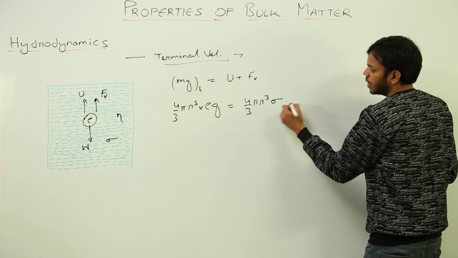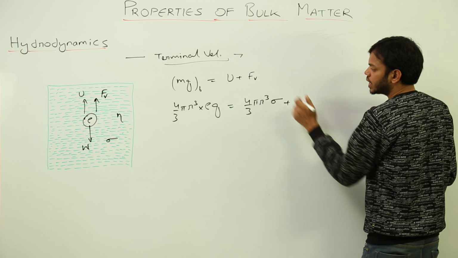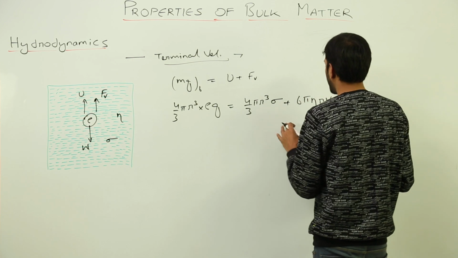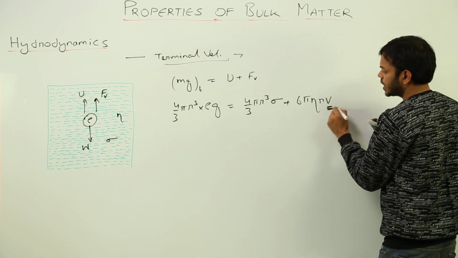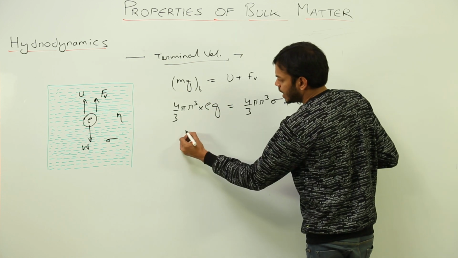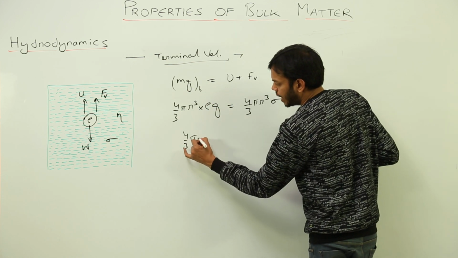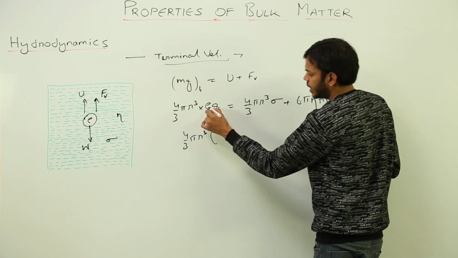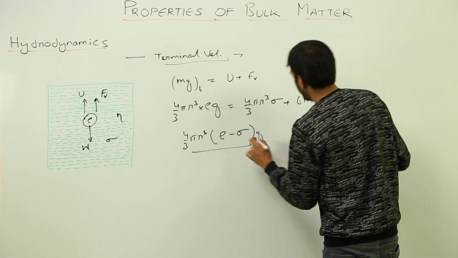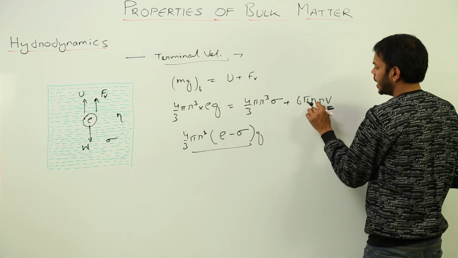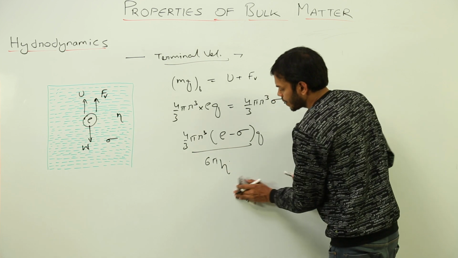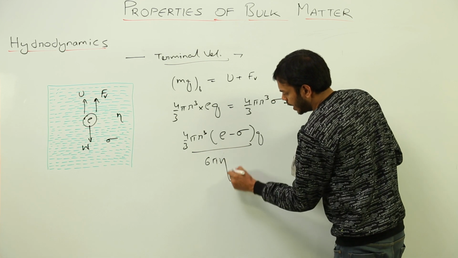And plus, what is the viscous drag force? 6 pi eta r v, right? So now we can find out the value of this velocity. How? Taking this thing to that side, I'll get 4 by 3 pi r cube, rho minus sigma, g upon 6 pi eta r.